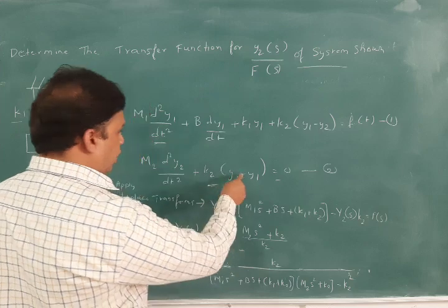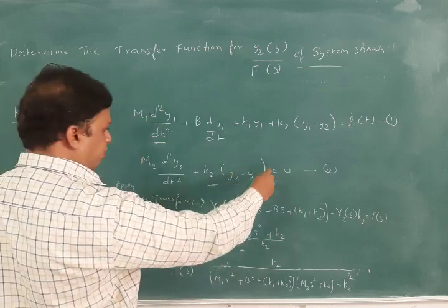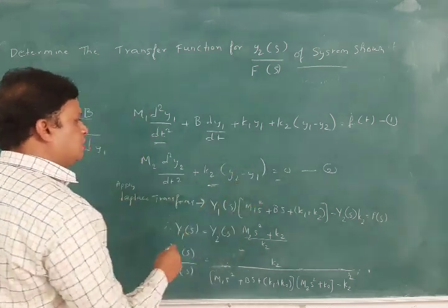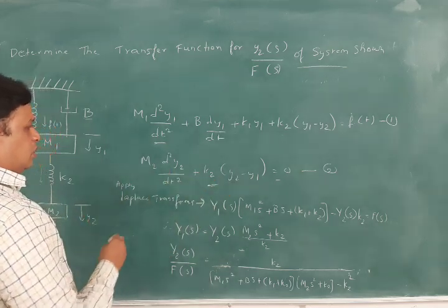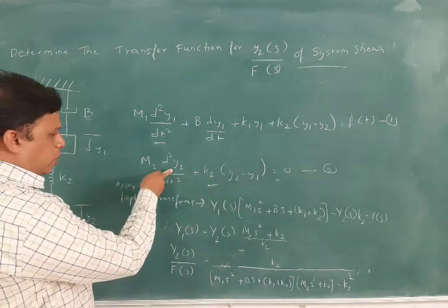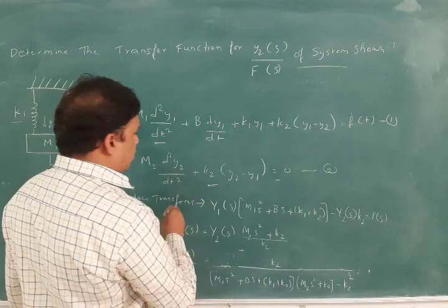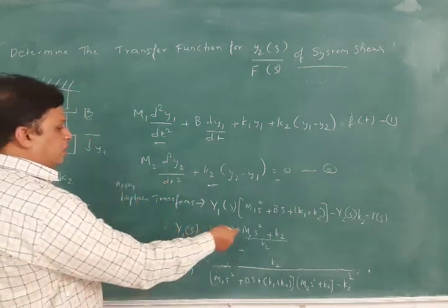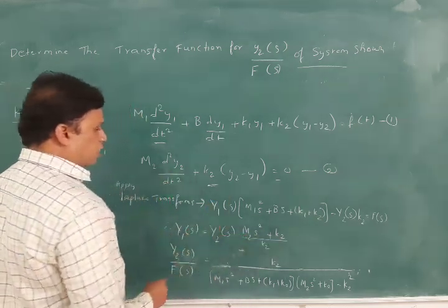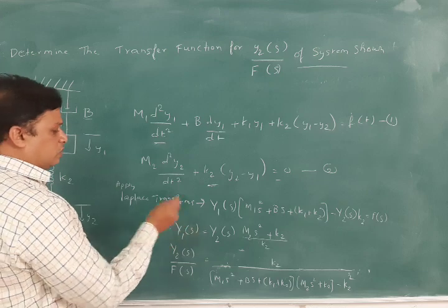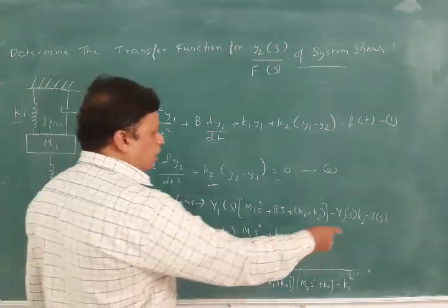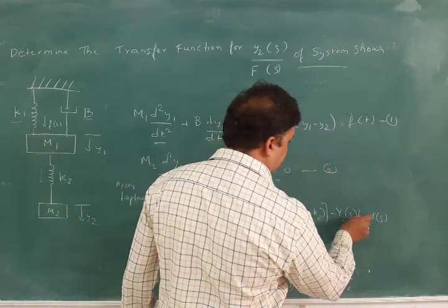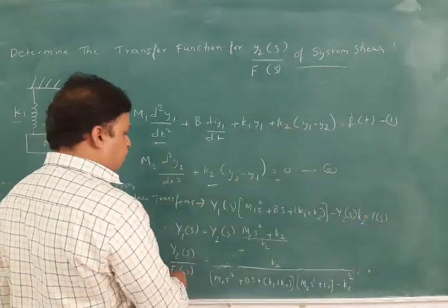If you take y1 of s separately from this equation and do the Laplace transform, the same thing, m2 into s square, we write that equation as (m2 s square plus k2) by k2. These two equations are obtained after the Laplace transform. Now from these two equations, we find y2 of s by f of s.